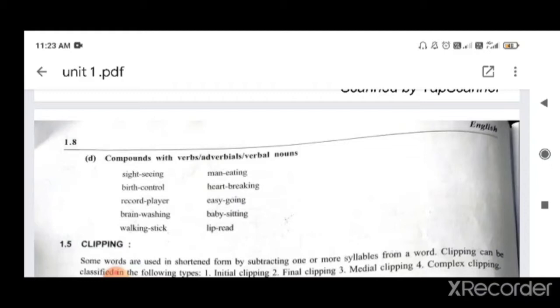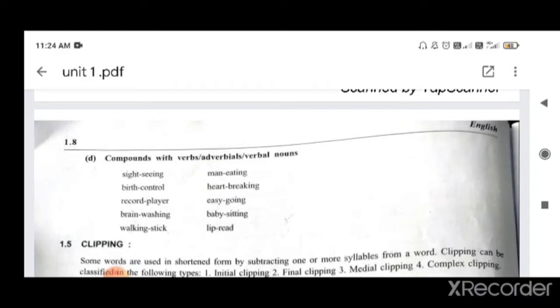So here you can see that there is a noun and also a verb. Man is a noun, but you are putting it with a verb. So man eating. If any animal can eat man, then you may say that it is man eating.